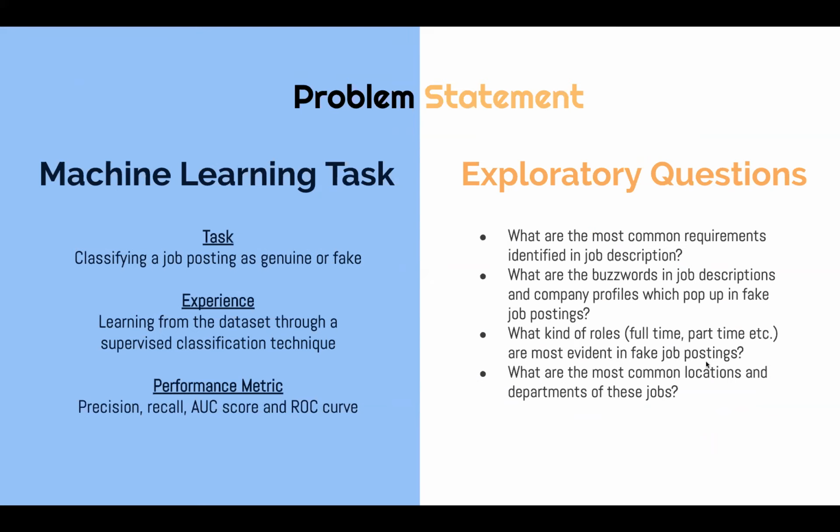Aside from the ML task, we also have several questions we want to explore. For example, what are the most common requirements identified in job descriptions? What kind of roles are most evident in fake job postings? Answers to these questions could help us gain some insights about those fake jobs.